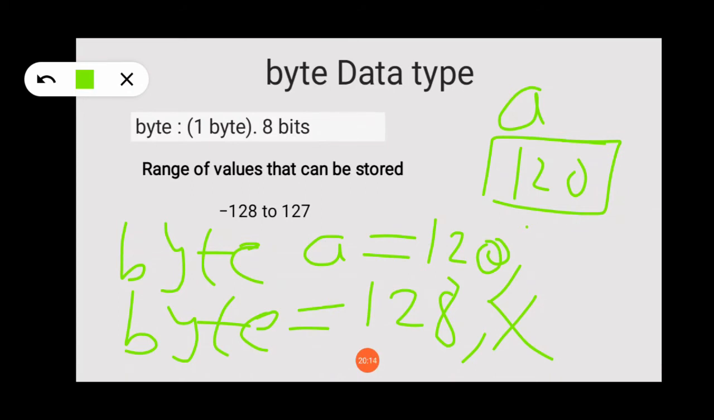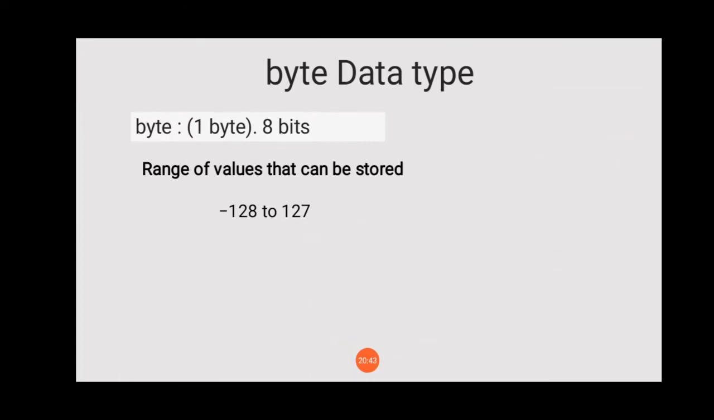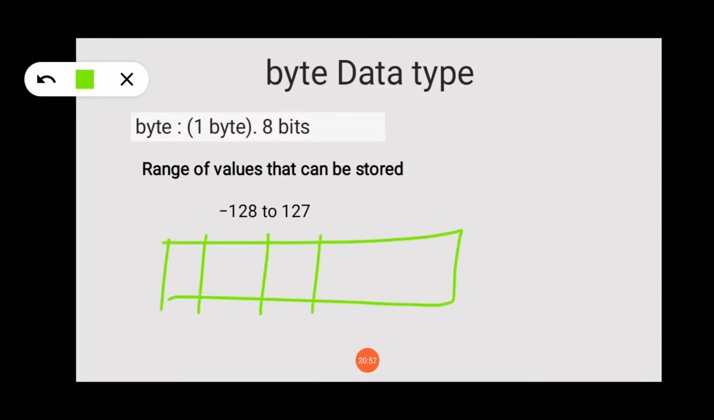Why will the error be given? Because it will give a message like this: this value cannot be stored in the byte because the maximum range of byte is 127. Likewise, we should know how much range has been assigned in any programming language and how we can calculate the range. Here 8 bits are allocated to the byte value, and in memory the value gets stored.